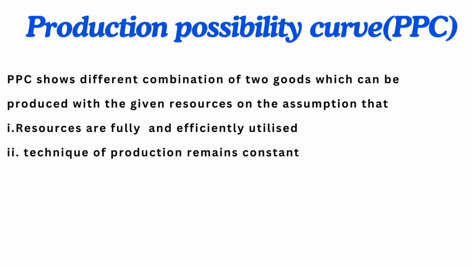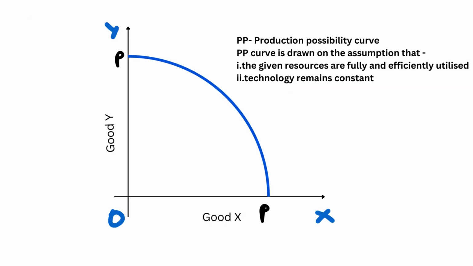So PPC shows different combinations of two goods which can be produced with the given resources, and it is based on two assumptions: that resources are fully and efficiently utilized and technique of production remains constant. This diagram is showing the production possibility curve.